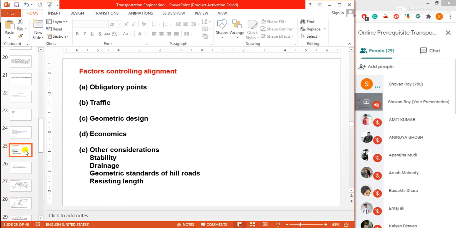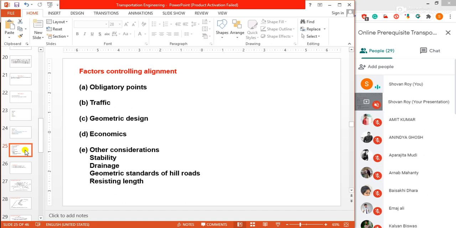Which process am I discussing? The various factors controlling alignment. First factor, that is obligatory points. Obligatory points are very important for theory questions. The factors are: obligatory points, traffic, geometric design, economics, and other considerations like stability, drainage, geometric standards of hill roads, resisting length. So first, the obligatory points: there are control points.